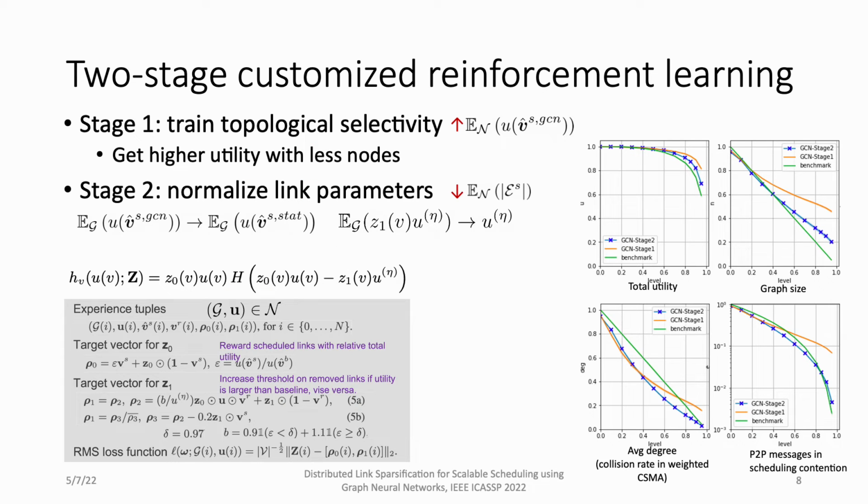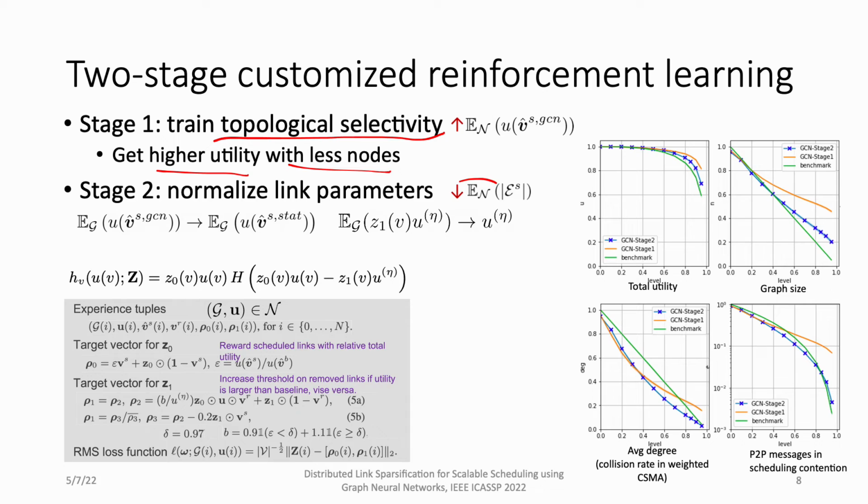To train the non-differentiable downstream pipeline, we developed a two-stage reinforcement learning scheme. You can read the paper for more details. Here I will only mention the intuition behind these two stages. For stage one, we try to get the topological selectivity of the GCN. Basically, we want to get higher utility with fewer nodes.